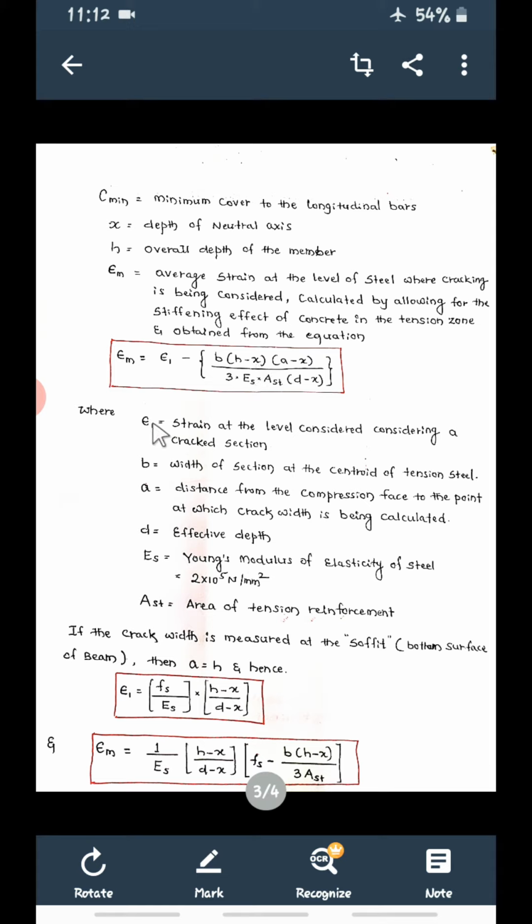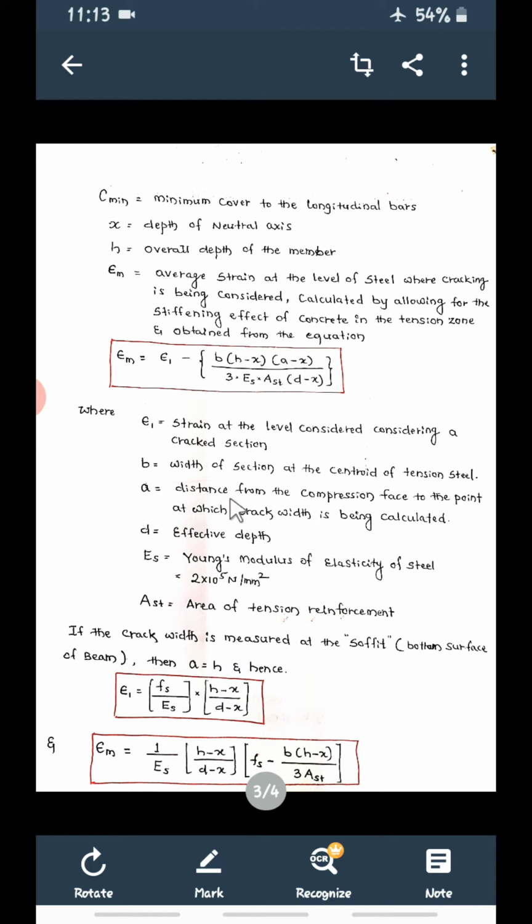So what is this E1 now? E1 is strain at the level of steel considering a cracked section. After cracking of the beam, whatever the strain you are going to consider at the level of steel, that is called as E1. This E1 we are going to calculate. Then what is B? B is width of section at the centroid of the steel. At the centroid where the steel is provided, what will be the width of the beam? That is B. Whatever the width of the beam is given, that will be small b.